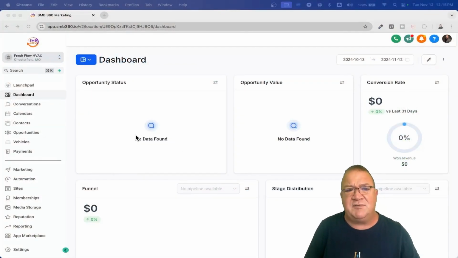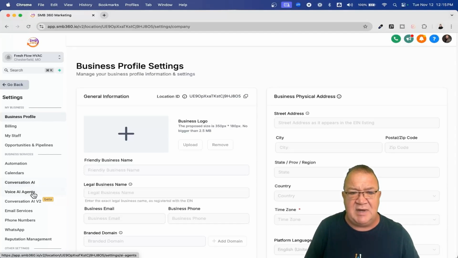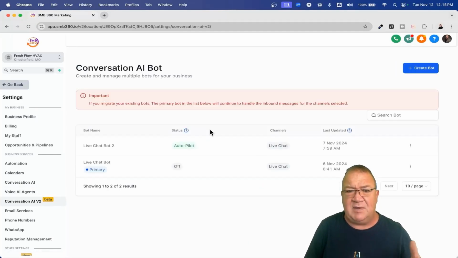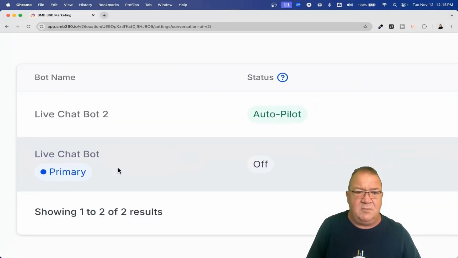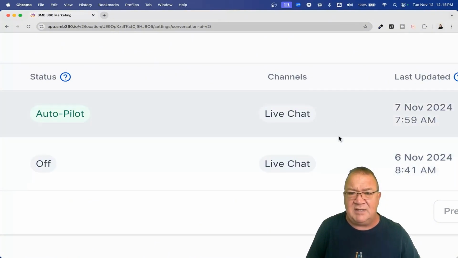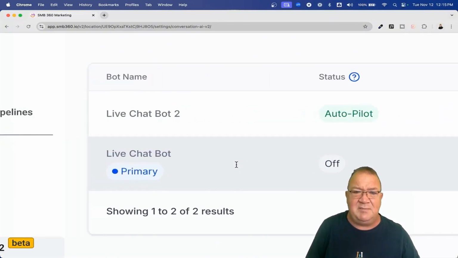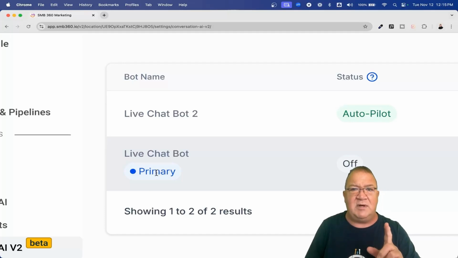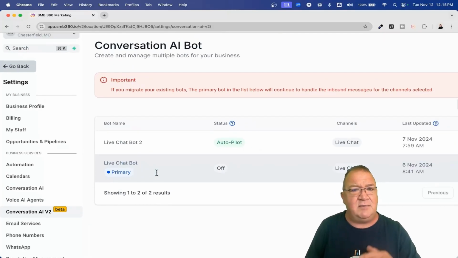Let me show you what AI version 2 can do now that version 1 could not. I'm inside one of my examples, and we see two live chat bots monitoring the live chat channel. Because this one's primary, it's the one you need to configure all of your knowledge base for, since it's the one that actually interacts with people on the live chat. This could be any channel: SMS, Facebook, Instagram, any channel you've configured. The primary bot is the only one that's going to respond.